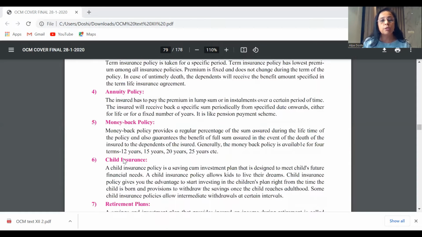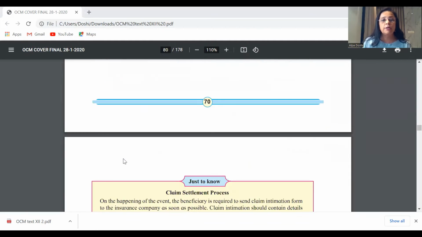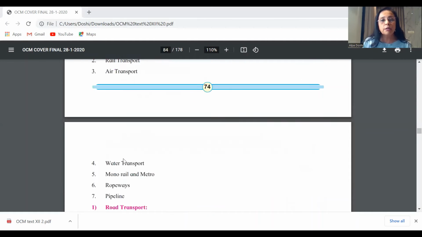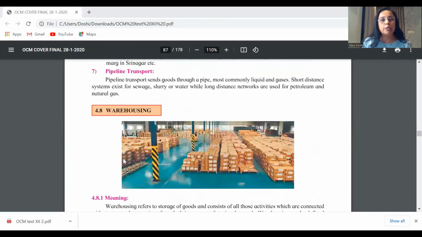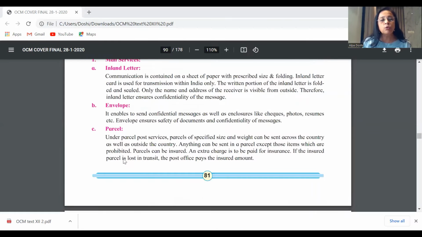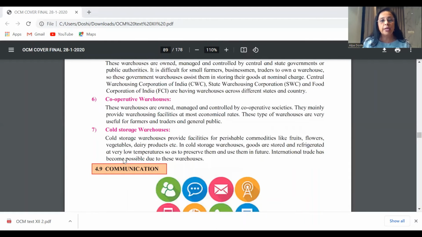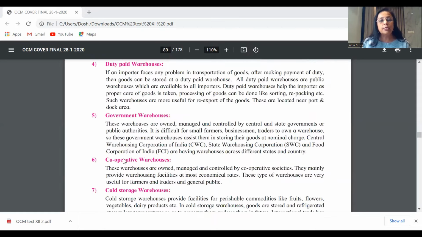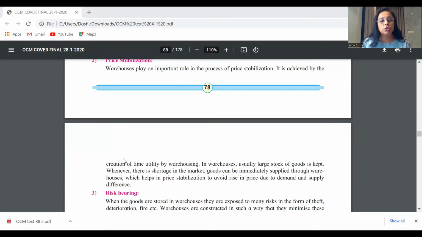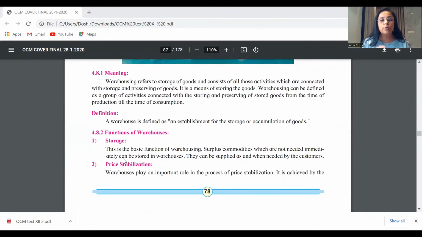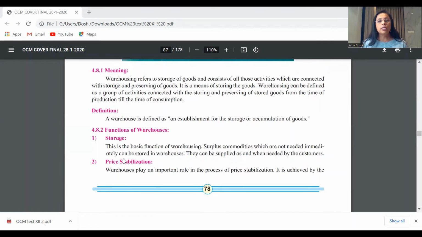These are the three most important ones we can have under the topic of business services. We move on to the next chapter now. In fact, there could be one possible question even on warehousing. Say, for example, you have the topic of functions of warehousing. If you have a question like this, warehousing is a very important business service.